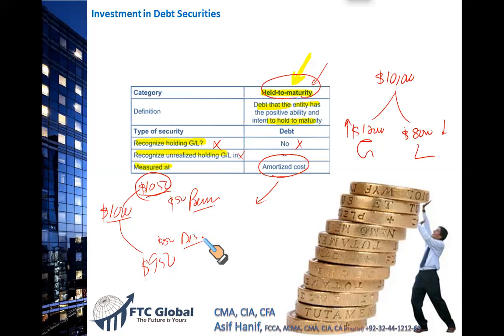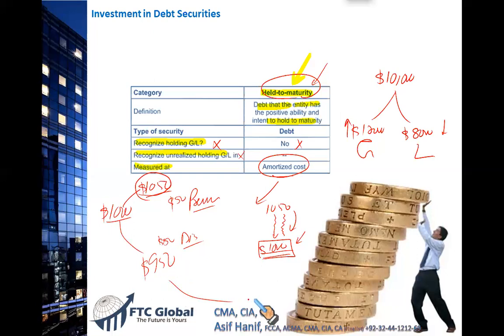So the point to remember here, that if I purchase a bond for $1,050, with the passage of time, it will fall in my books to $1,000. This is called the premium amortization. 1,050, 140, 130, 115, 18, 15, and by the time the bond matures, my book value would be exactly $1,000. So remember, if the bond or the preferred stock is designated as held to maturity, it is reported at amortized cost. How it is done, I'm going to share a video with you because that is not necessary for this specific topic. So 1,050 will fall with a specific computation, and by the time it matures, the face value and the book value, they will be exactly the same.